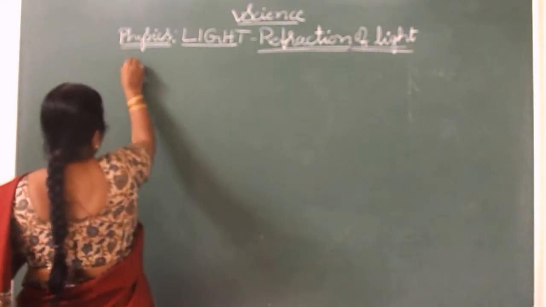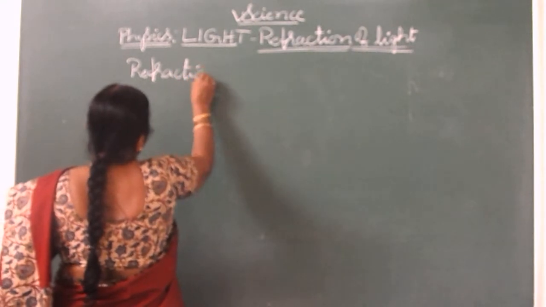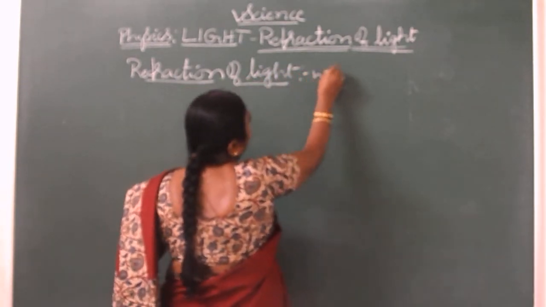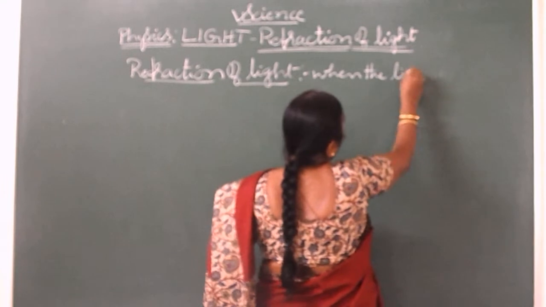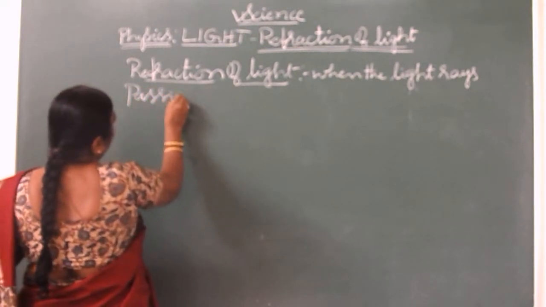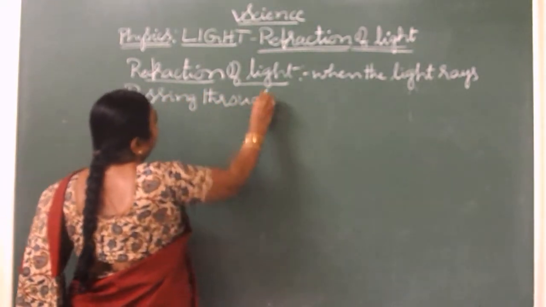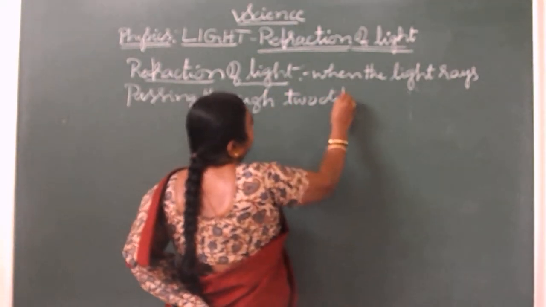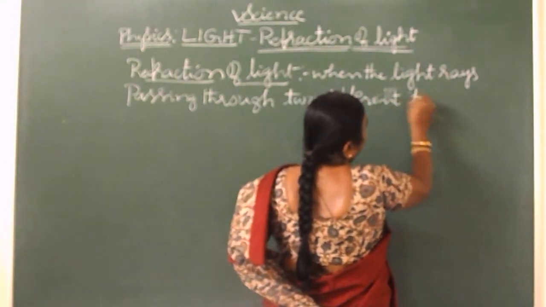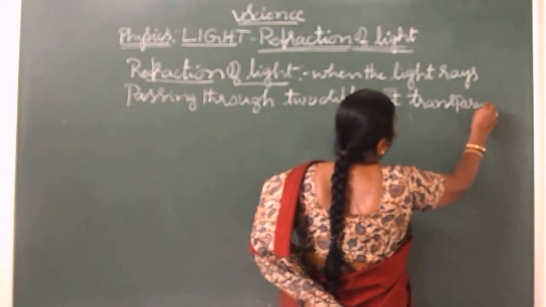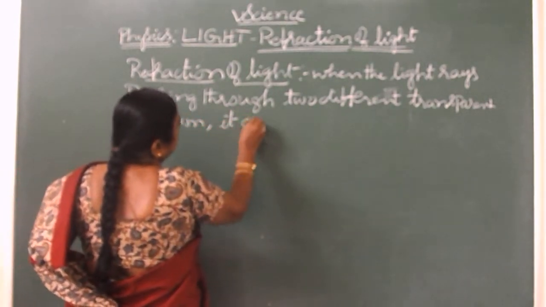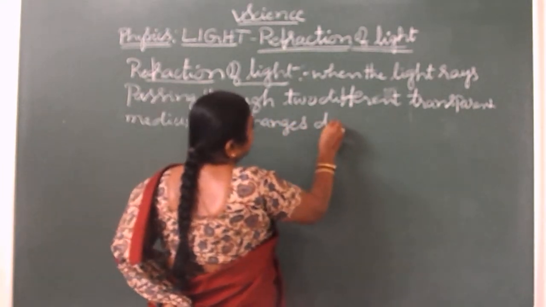Then we should learn what is meant by refraction of light. See here, refraction of light is nothing but when light rays pass through two different transparent media, it changes direction.